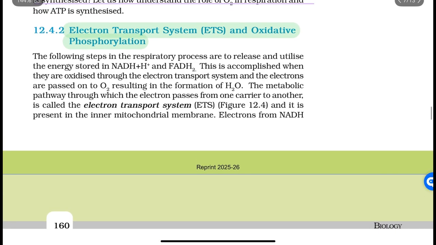Electron transport system, ETS, and oxidative phosphorylation. The following steps in the respiratory process are to release and utilize energy stored in NADH plus H plus and FADH2. This is accomplished when they are oxidized through the electron transport system and the electrons are passed on to O2, resulting in the formation of H2O. The metabolic pathway through which the electron passes from one carrier to another is called the electron transport system, ETS, and it is present in the inner mitochondrial membrane.